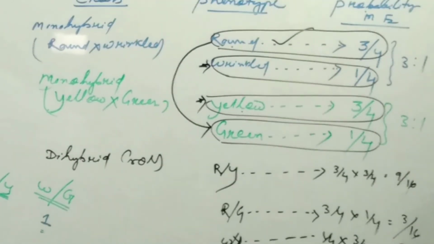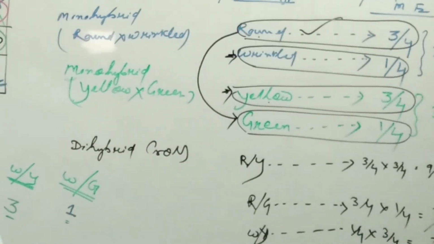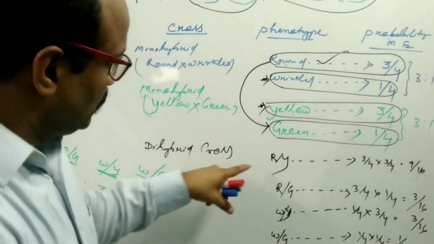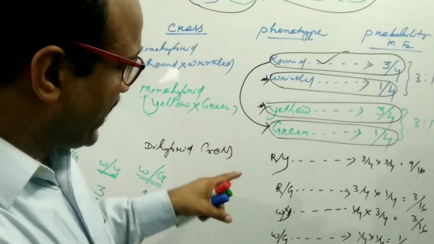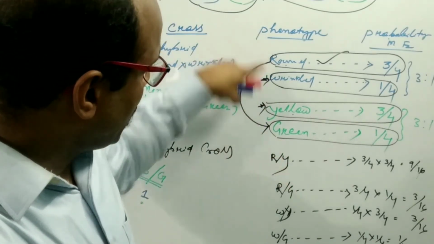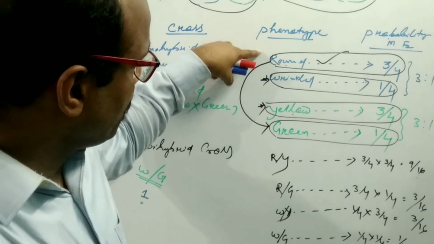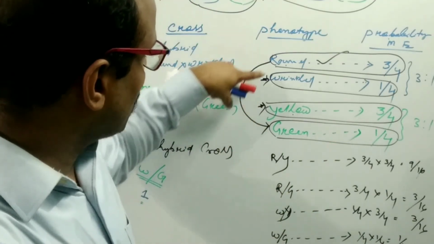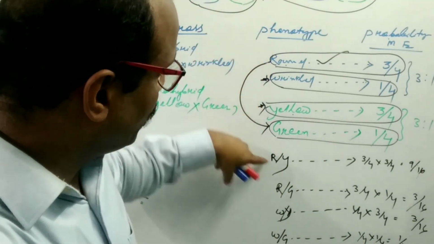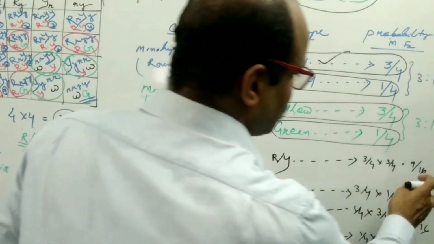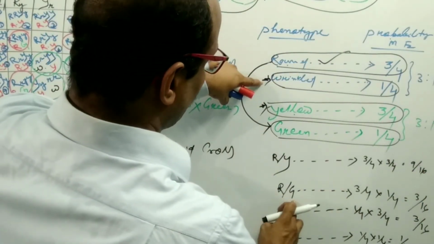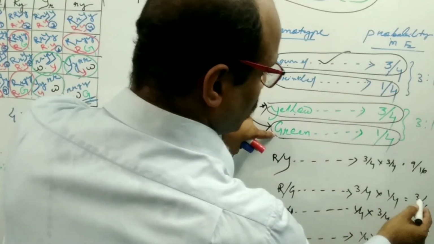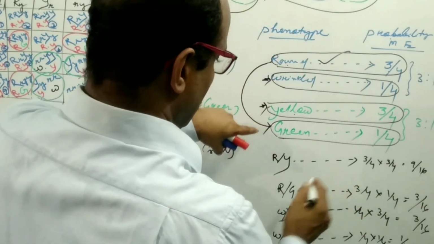Let me change the position of the camera, then we will see it clearly. So this is our expectation. Round and yellow, 3/4 and 3/4, gives 9/16. Round and green, 3/4 and 1/4, gives 3/16.